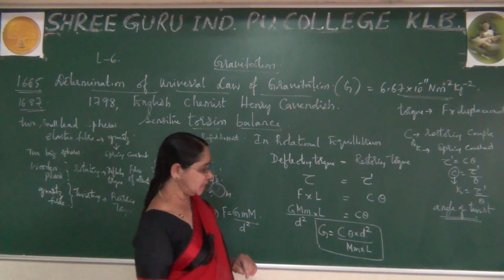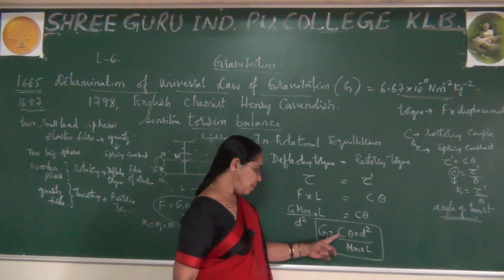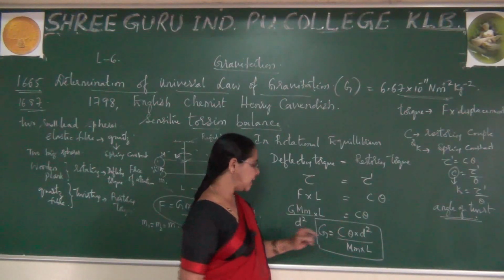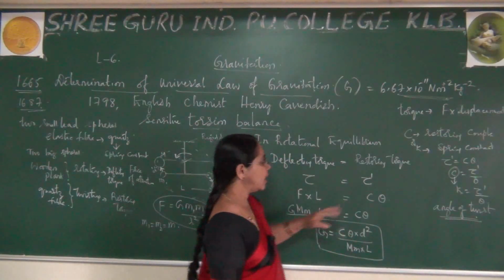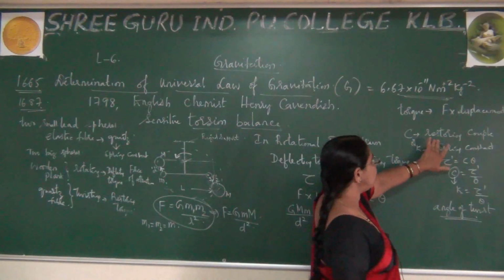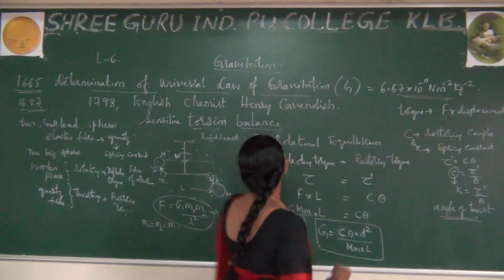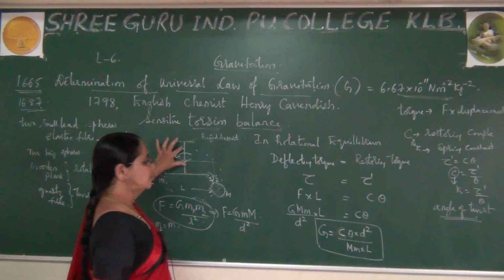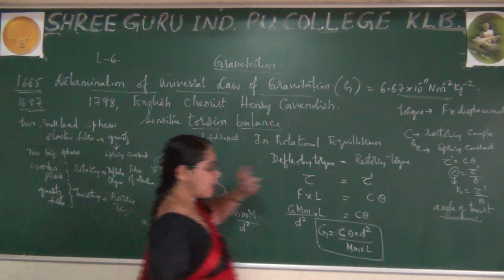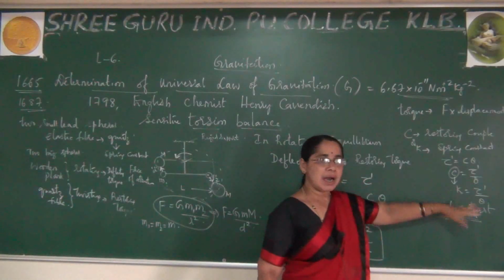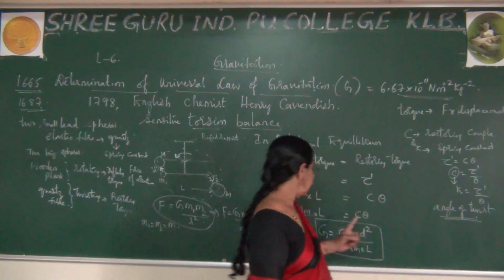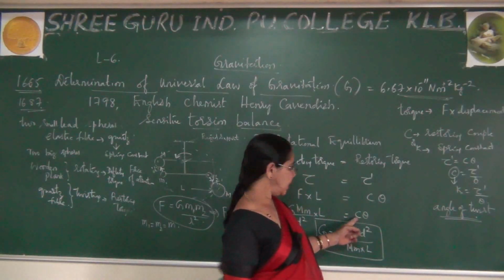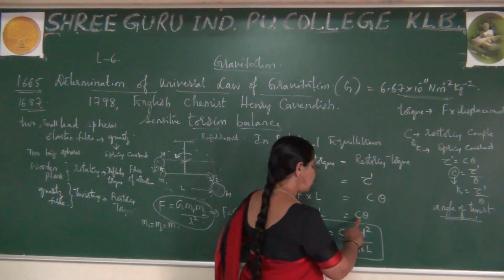And now please observe, what is this capital C? Let me write, this itself is C. What is this C called as? This is called the restoring couple. You can also say this string will have a spring constant that can be calculated using this formula, or you can familiarly know it as the quartz spring constant. That is the spring constant, one value is C.